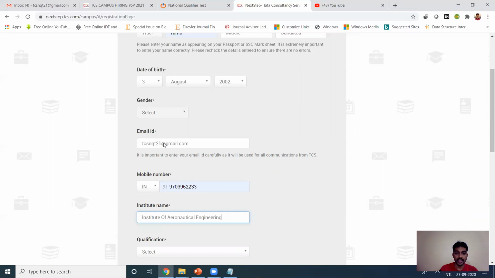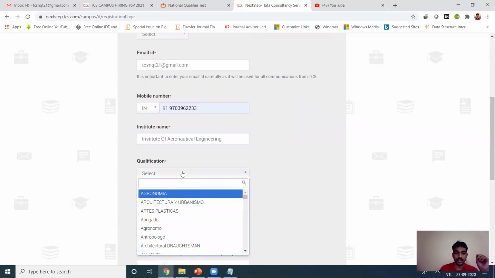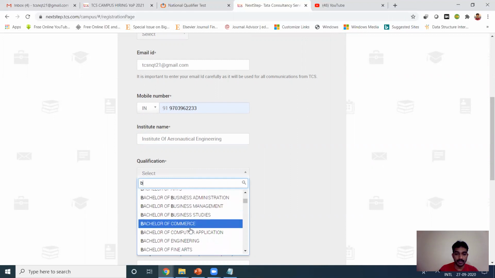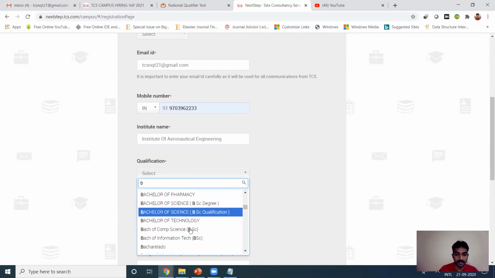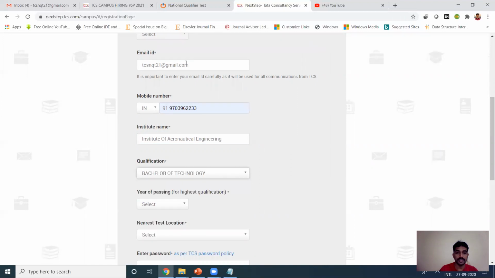So next you can opt for the qualification. You can be clear with that: Bachelor of Engineering or Bachelor of Technology. You can opt for it. Don't go for the theology. It's technology. So the link should be very clear.